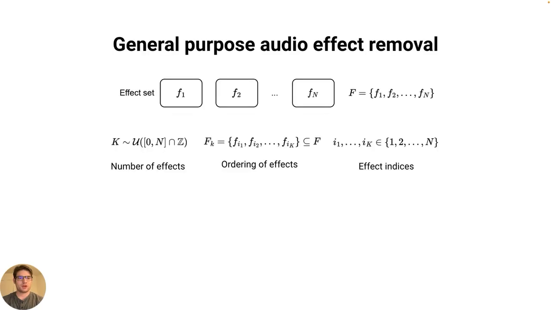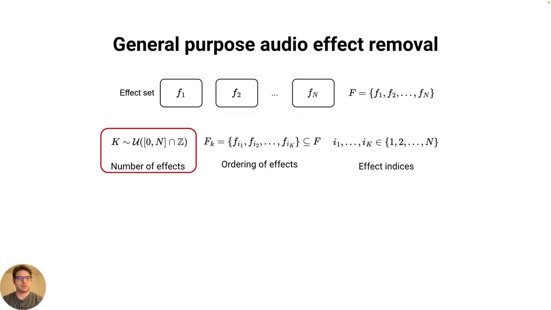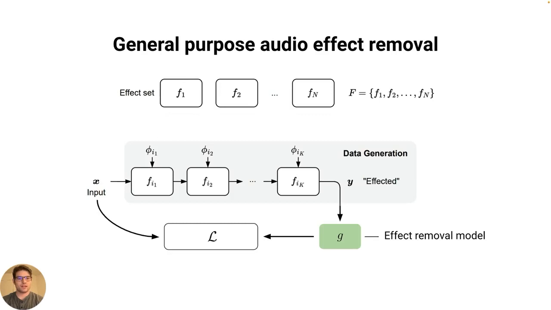In general purpose audio effect removal, we first define a set of n functions f1 through fn that represent a group of common audio effects. For each audio example, we randomly sample the number of effects to apply, k, then randomly sample k effects from f without replacement. We then compose these effects in the order that they were drawn, sample parameters, then pass our input through the effects chain. Our goal is to construct a function g that will estimate a recording of our original x, minimizing some loss function.